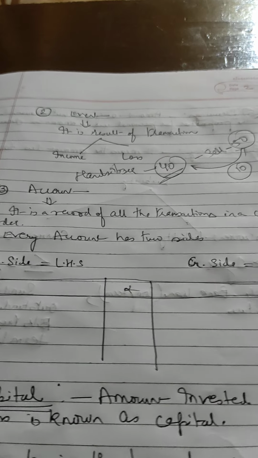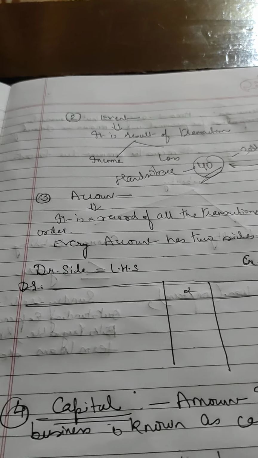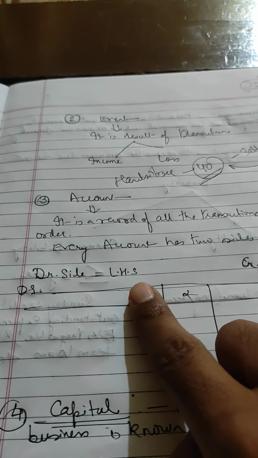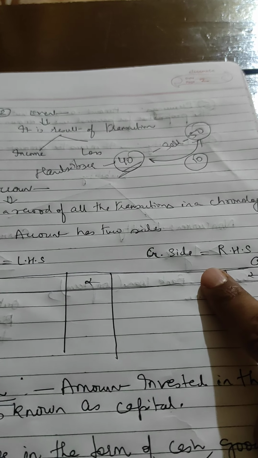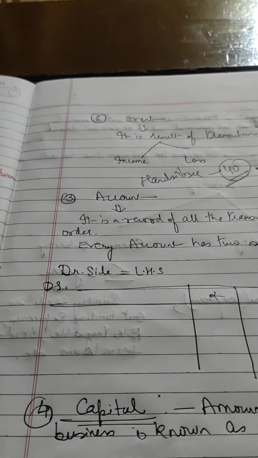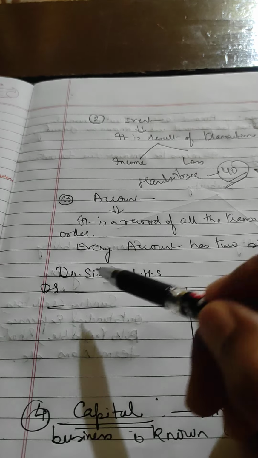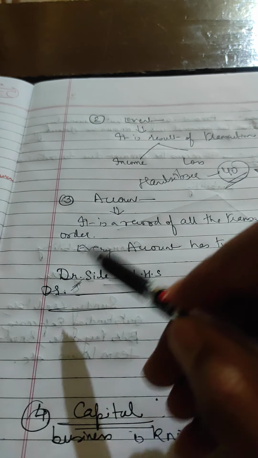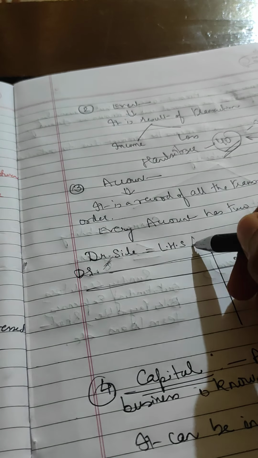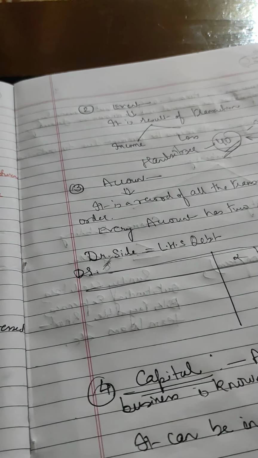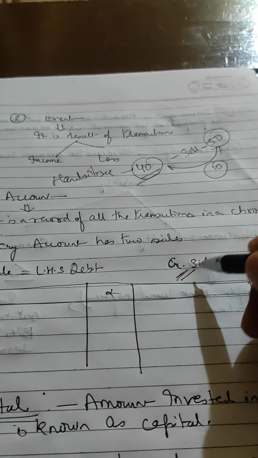Now every account has two sides. One is called debit side and other is called credit side. It is expressed in a small form DR. DR means debit side. CR means credit side. I will write it. That is debit and this one is known as credit.